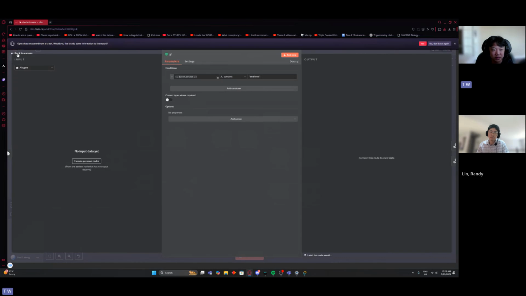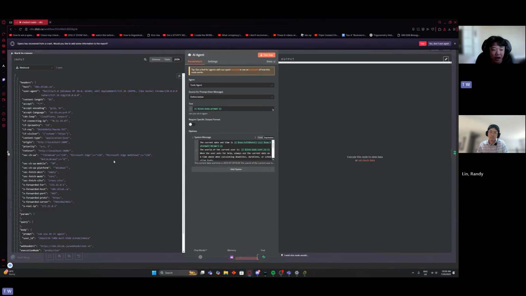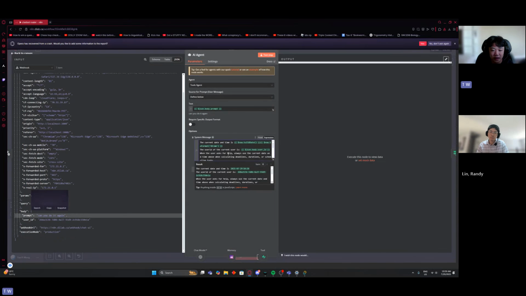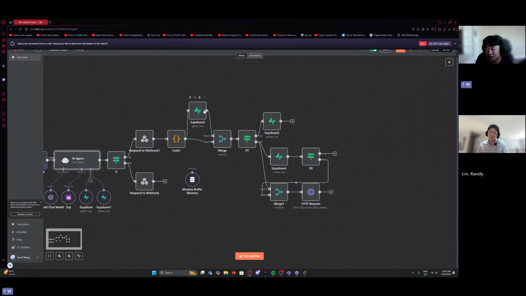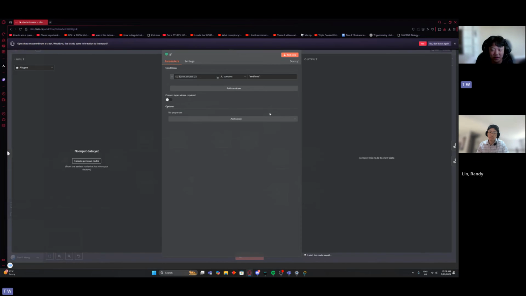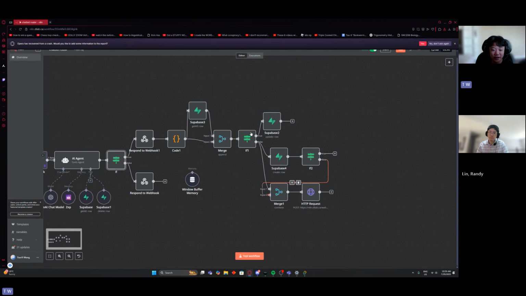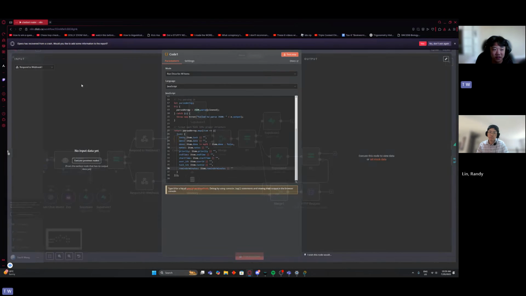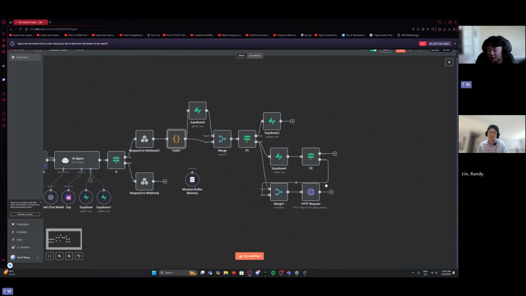So how it works is, this is the prompt, and then there's a really long section that basically says convert what I said into a JSON array. Then it goes into the IF node: if there's an array, it puts it up here and does all that. If there's no array, it just responds with normal text. All of this is conversion and saving to the database, and it sends another request. So there's a reminder system that starts the reminder and follow-up process.